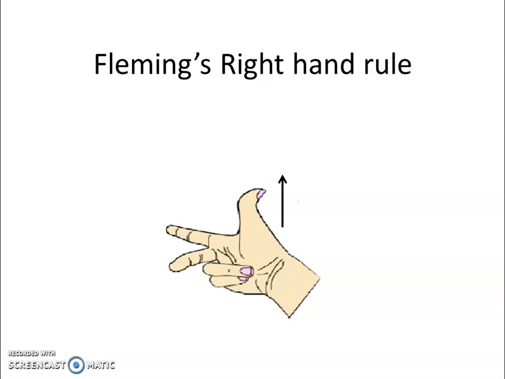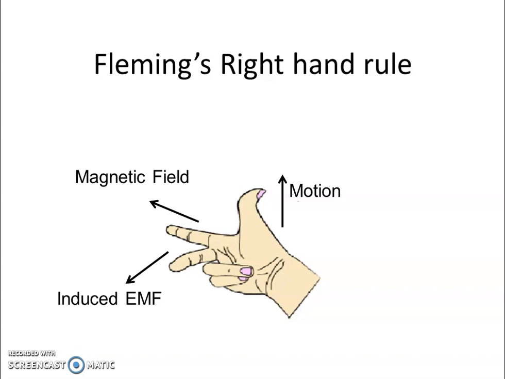The index finger represents the direction of the magnetic field, and the middle finger gives the direction of the EMF induced in the generator. That rule is applied to generators.